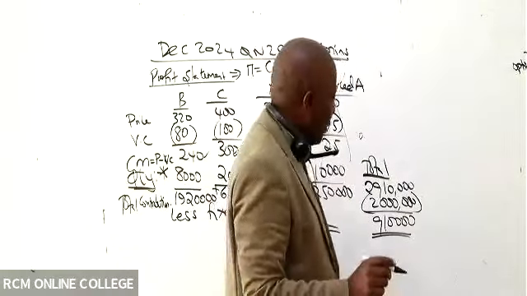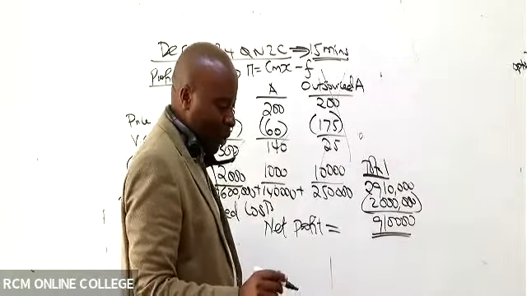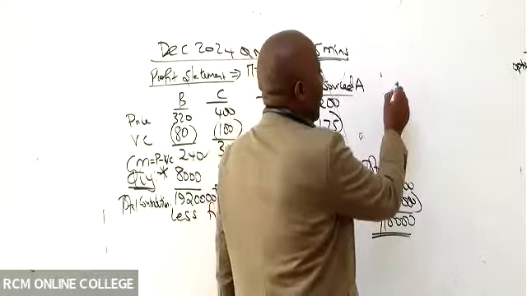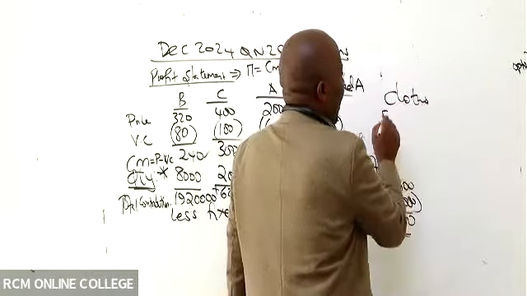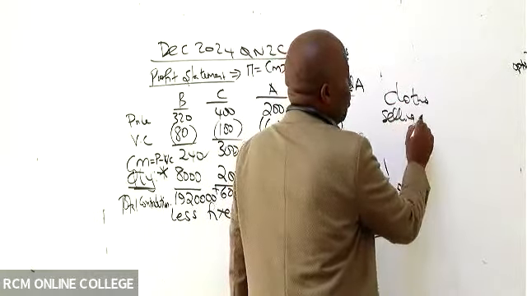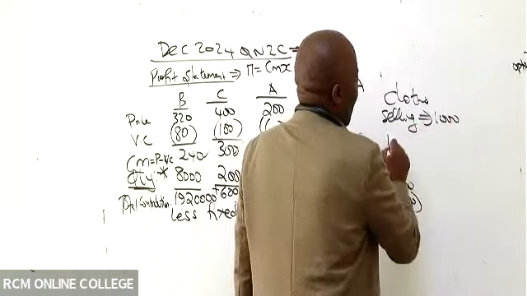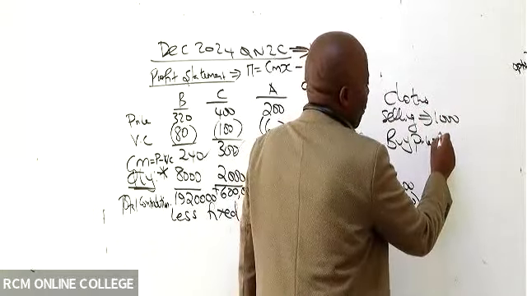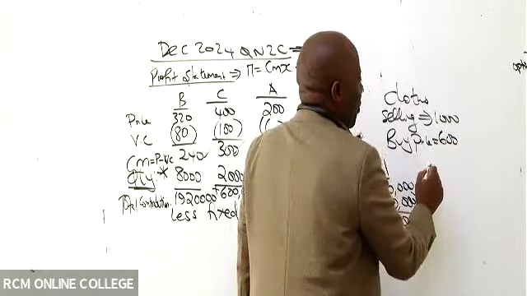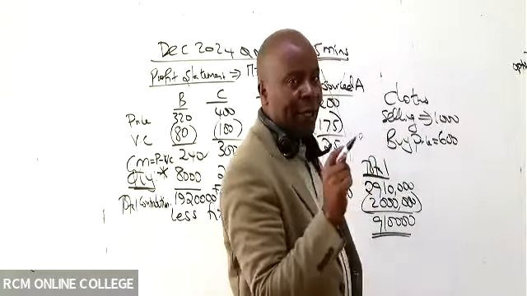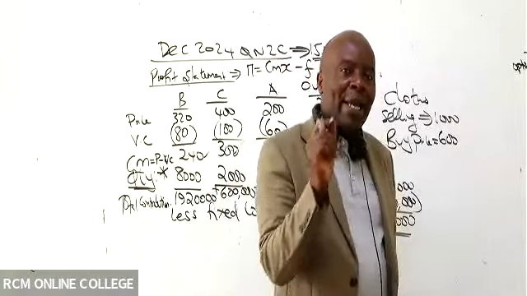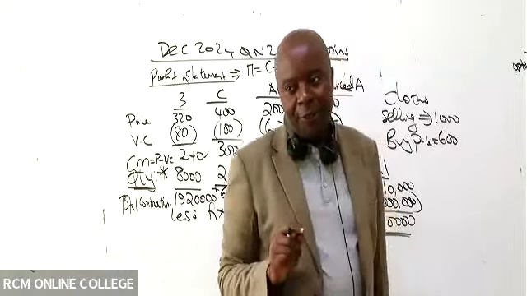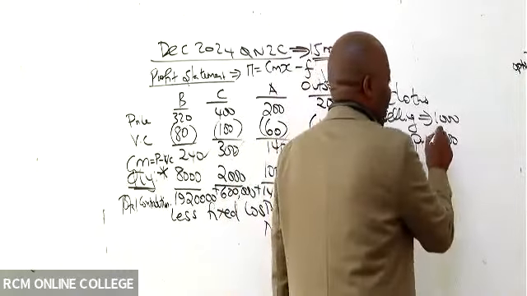What did you use, 175 as the variable cost? Good question. Remember, assuming I'm selling clothes, the selling price for each piece of cloth is 1,000, and my buying price for each piece is, for example, 600. In a retail business, you're buying and selling, so the buying price automatically becomes your variable cost.